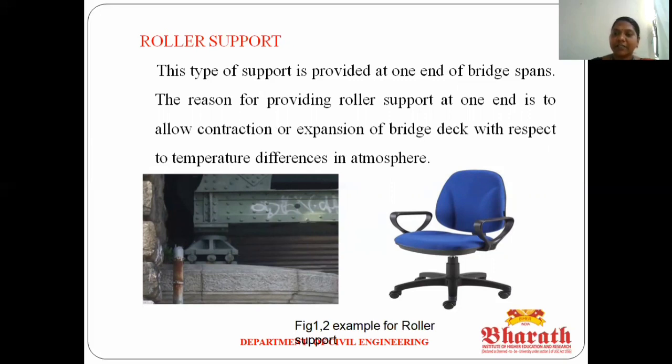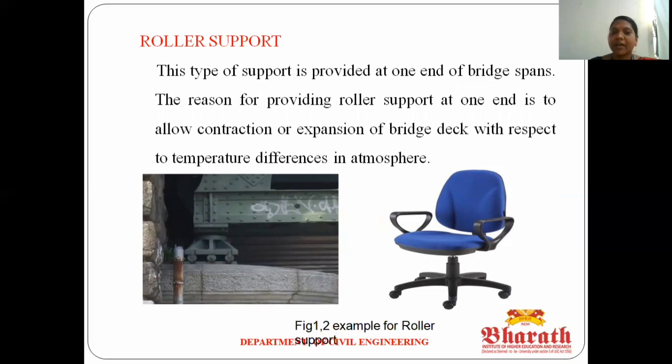Okay, so why do we use roller supports in the bridge span? Due to temperature changes, the bridge deck contracts and expands. Contraction means moving and expansion means the roller also moves. So that is the purpose for using roller supports at bridge spans.